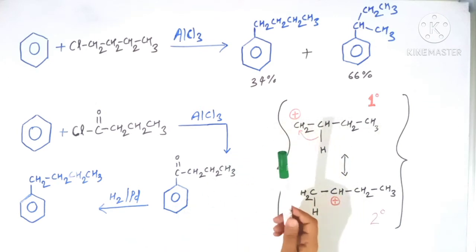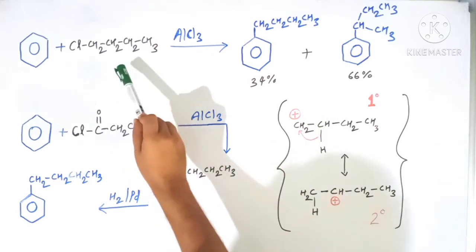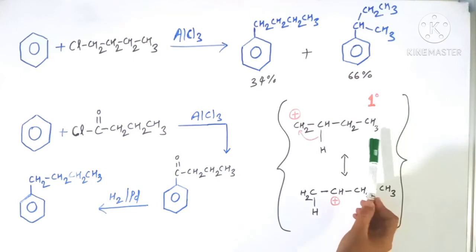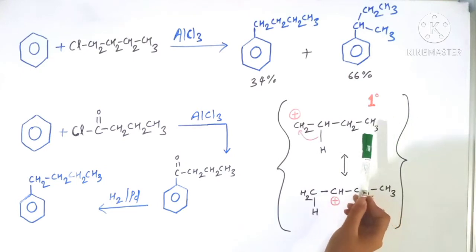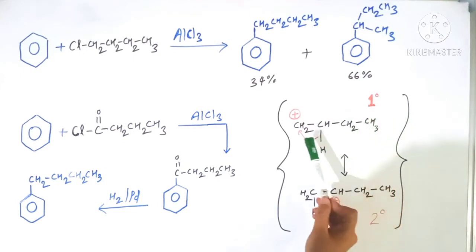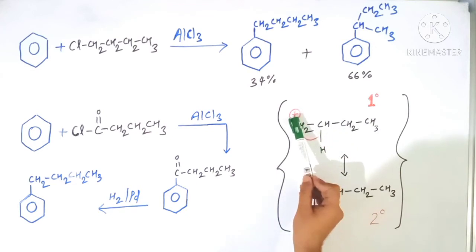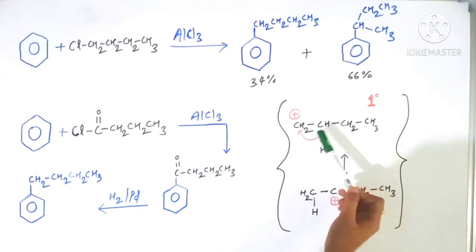The reason behind this is that this alkyl halide, when reacted with AlCl3, forms a carbocation. Generally a primary carbocation is formed like this. This is the primary carbon on which the positive charge is present. So this is your primary carbocation.